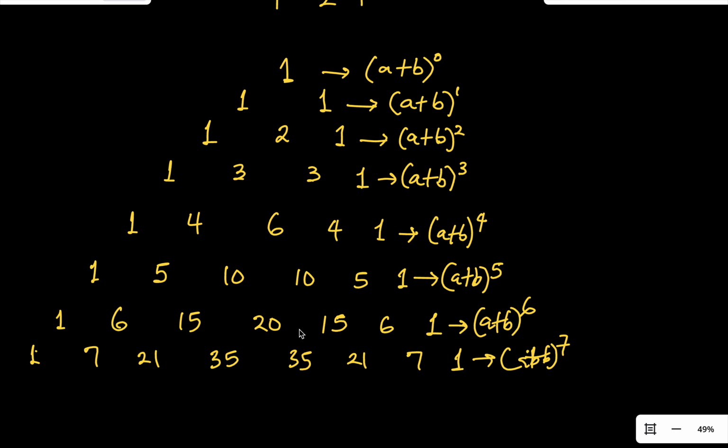Now you get what I notice. If numbers start with 1 and 5, they end with 5 and 1. If you start with 1, 6, 15, 20, they go back 15, 6, 1. 1, 7, 21, 35, you can end them 35, 21, 7, 1. That is the pattern in all of this.